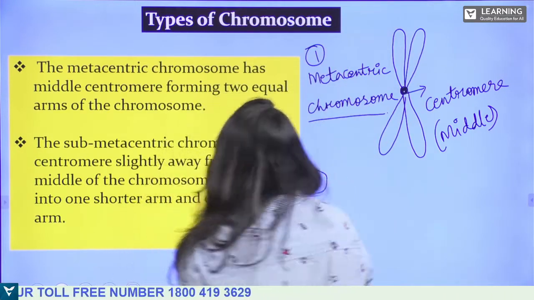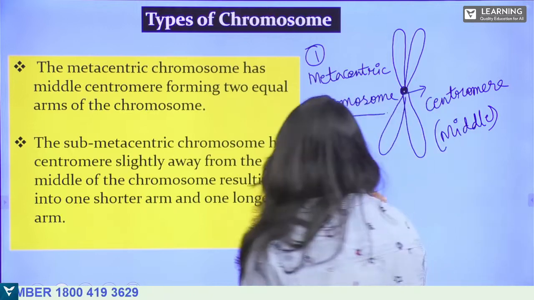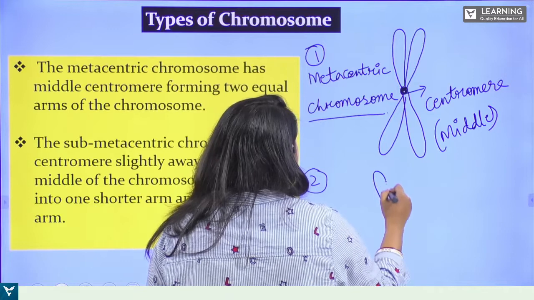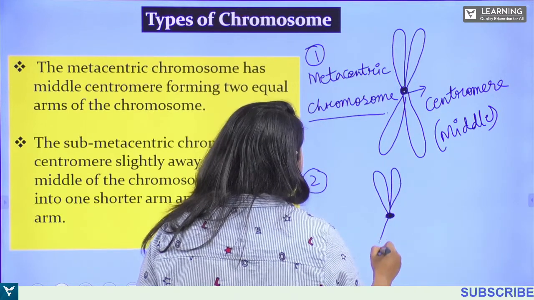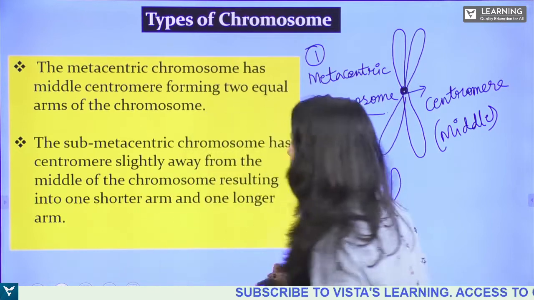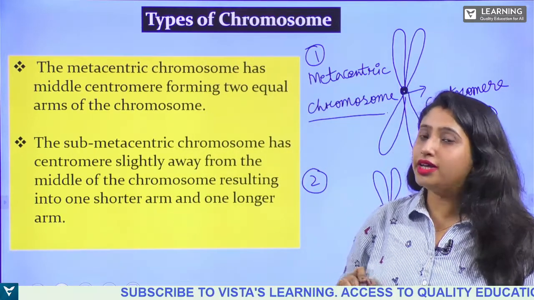First is metacentric. Second one is what? Submetacentric. Submetacentric means, so here is the chromosome. This one will be little bit longer. Okay, not exactly at the middle. The centromere is not exactly in the middle.